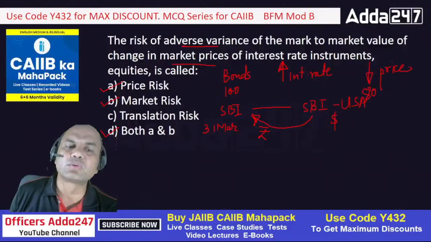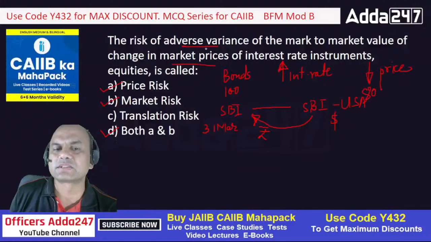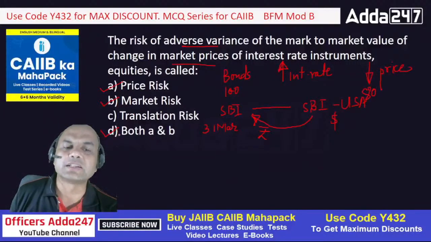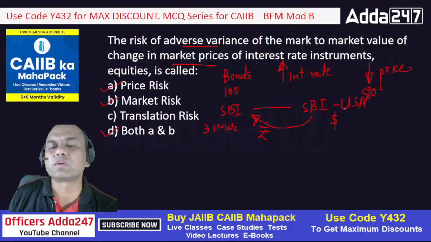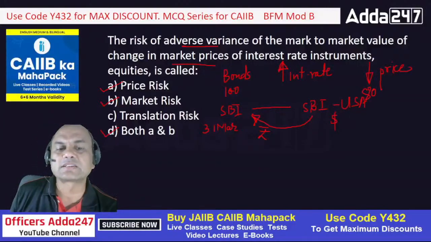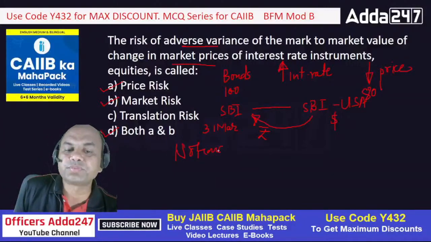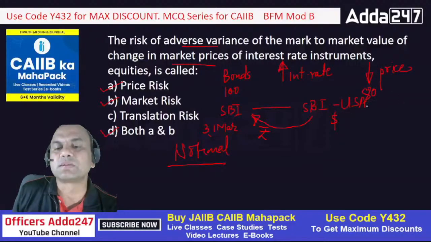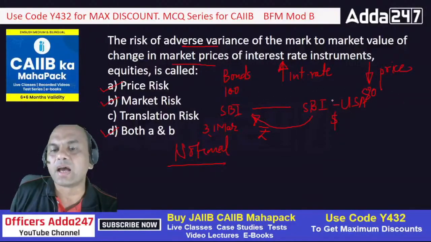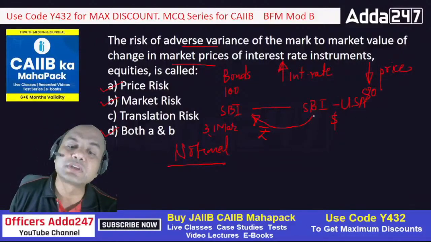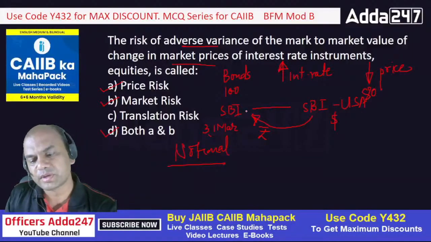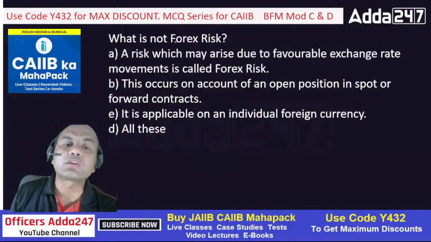So this risk has nothing to do with market price and with any adverse movement. So the answer is both A and B. This is just a notional conversion of dollars. Translation risk is always notional. Remember this. What do you mean by notional? Suppose on 31st March I am giving my balance sheet of SBI USA in rupees. Does it mean I am closing down my SBI USA branch? No, I am carrying on. It's just a notional profit or loss which I am seeing. Okay? Clear?